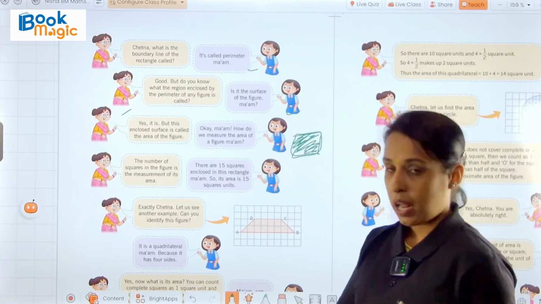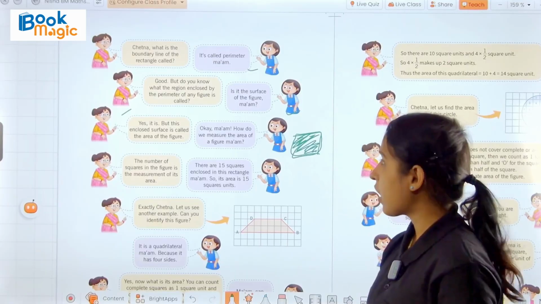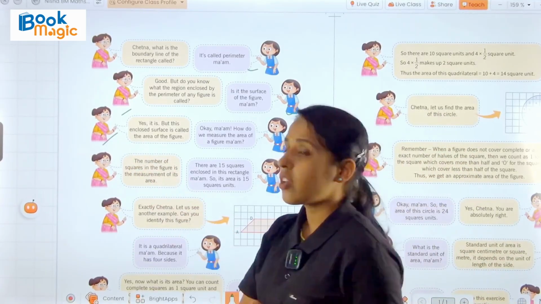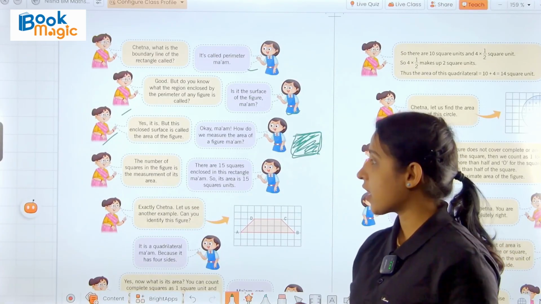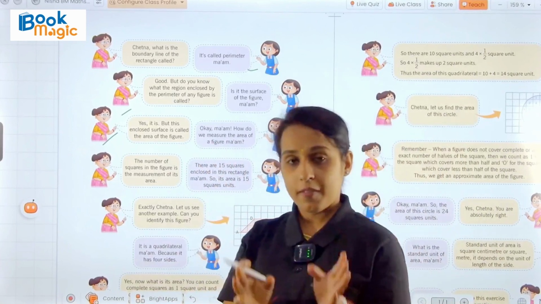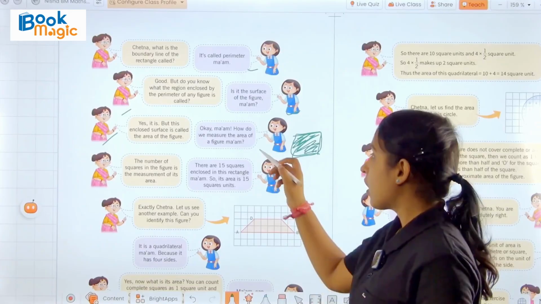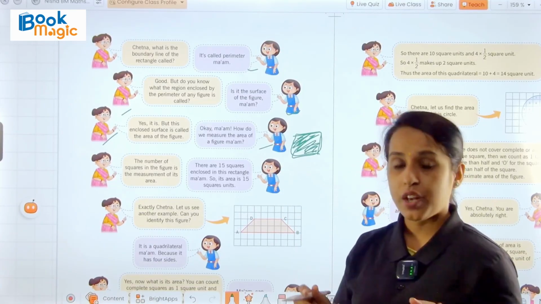Then Chetna replied, ma'am, is it the surface of the figure? Then the teacher replied, yes it is, but this enclosed surface is called the area of the figure. Then Chetna replied, okay ma'am, how do we measure the area of a figure?